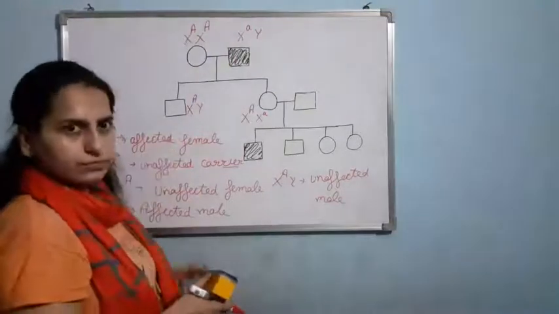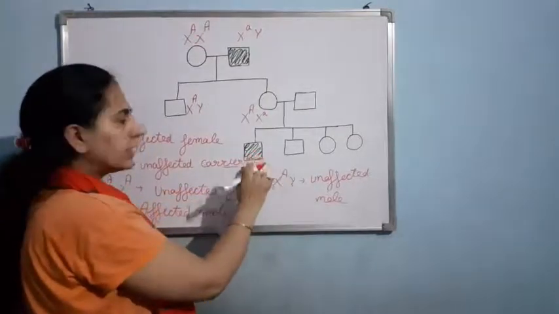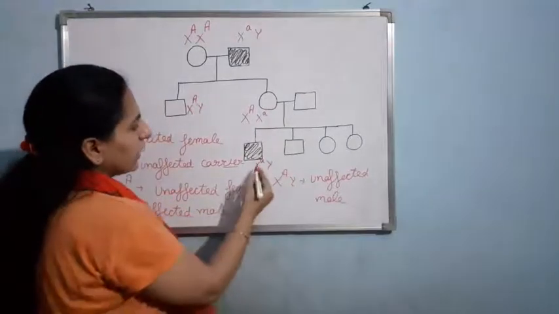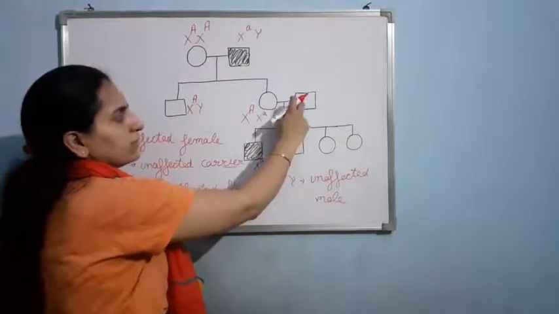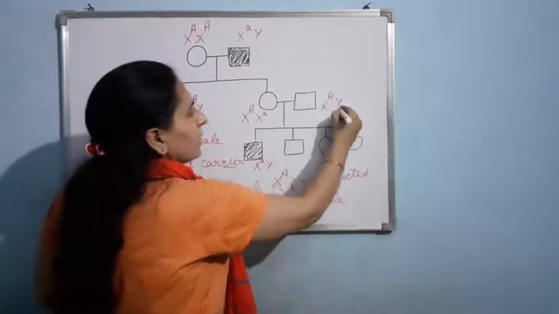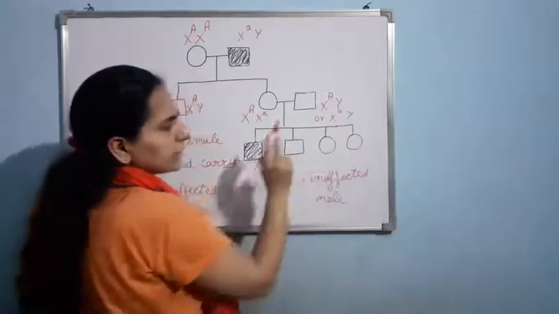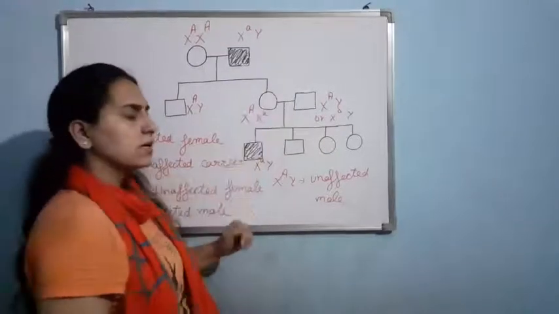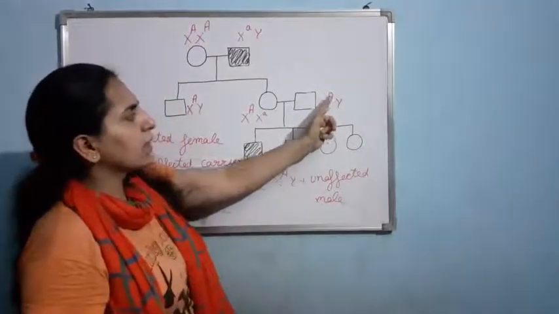Am I clear? Now let me talk about this. Again the male is affected, so the genotype will be X small a Y. Clear? X small a, as you know, will be given by this and Y will be given by the father. So now the father can be X capital A Y or X small a Y. Now tell me, is this second condition possible? No, because if small a is there, then the father would be having disease. Now the father is not having the disease. So the father is having the genotype X capital A Y.